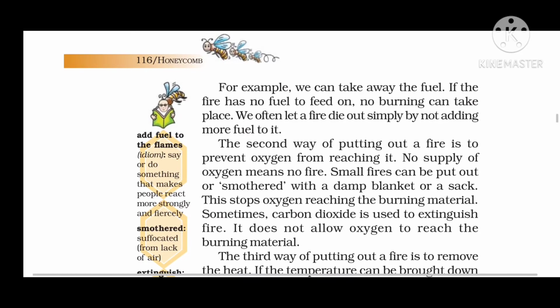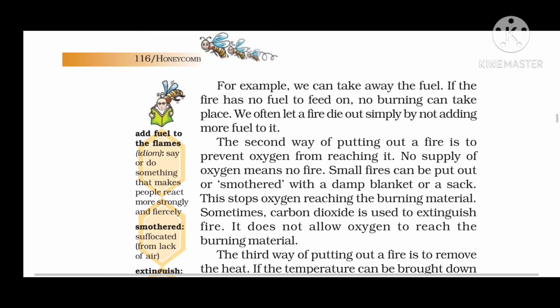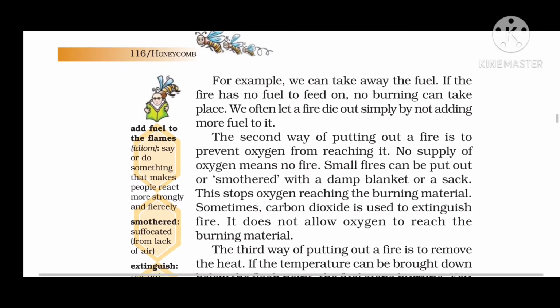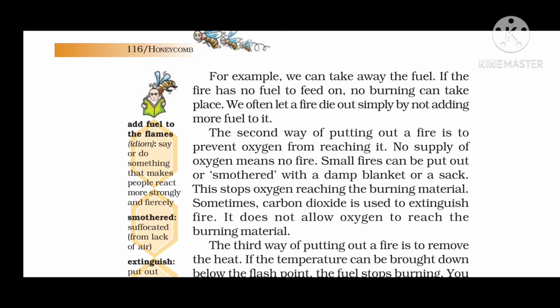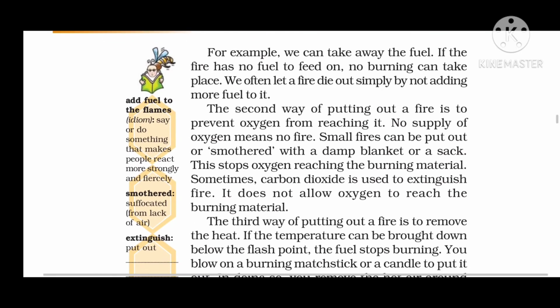And carbon dioxide is used in fire extinguishers. You must have seen fire extinguishers installed in your schools, in some hospitals and some institutions. Wherever you go, in the big institutions, mostly fire extinguishers have been installed in order to put out fire in an emergency.